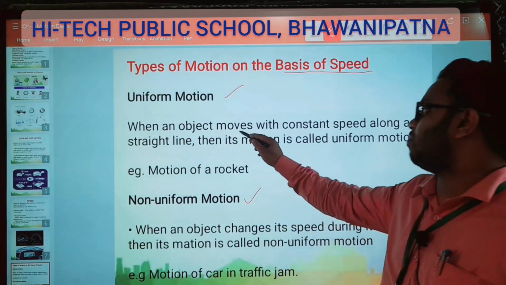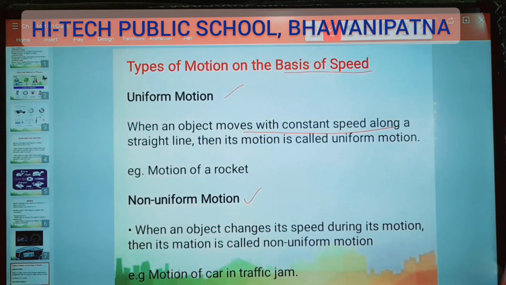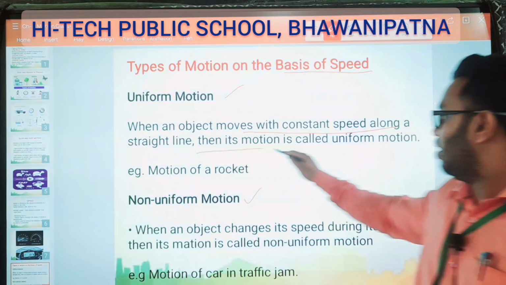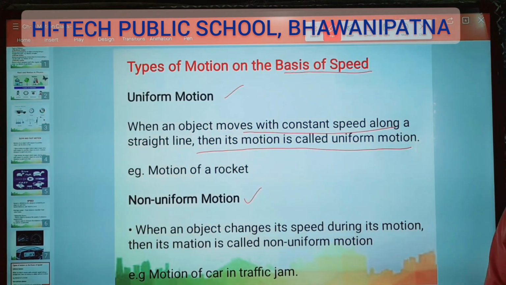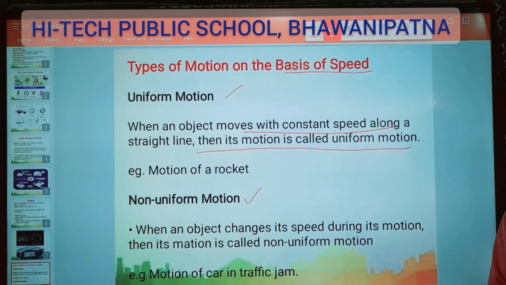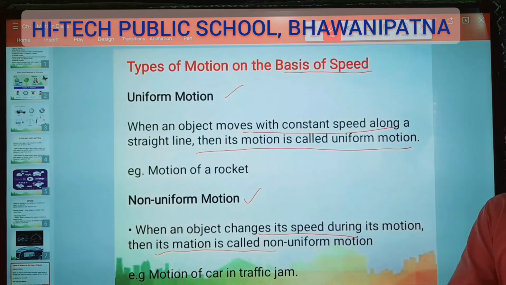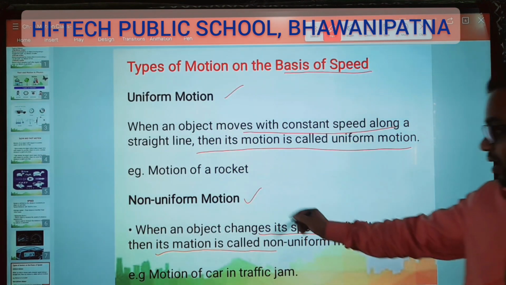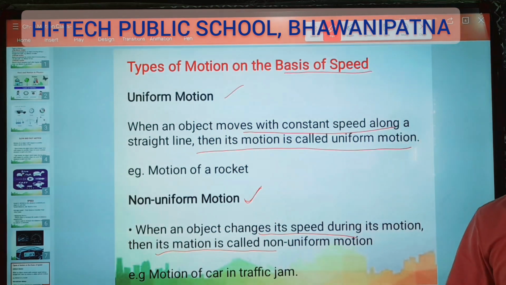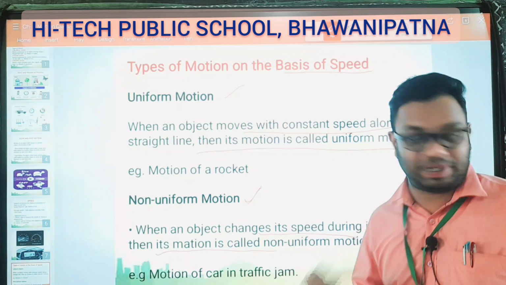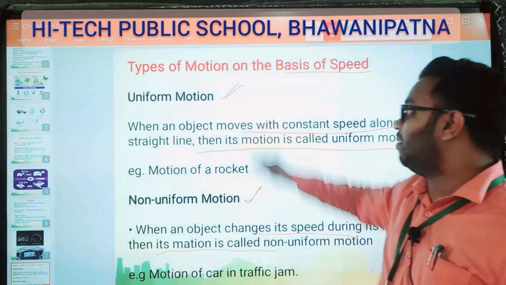When an object moves with a constant speed along a straight line, this motion is called uniform motion. And the next one is non-uniform motion. In busy traffic, the motion will be non-uniform. And if there is no traffic, it's an empty way, and you are traveling at a constant speed, that is called uniform motion.